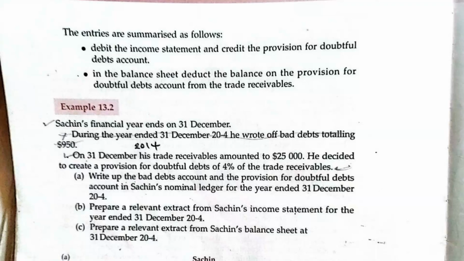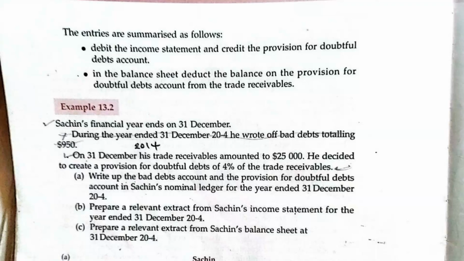On example number 2, the same person's financial year now ends at 31st December. During the year ended 31st December 2024, he wrote off bad debt totaling 950. This is bad debt that has been written off. Remember how you write this in the bad debt account? Debit the account, you credit the income statement. That's what I've said. Now, on 31st December, his trade receivables amounted to $25,000.